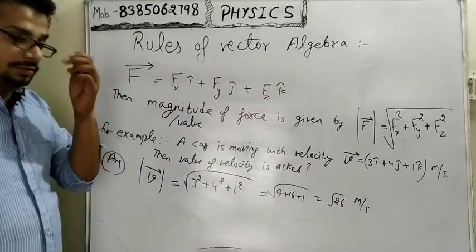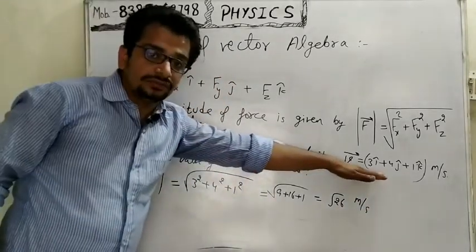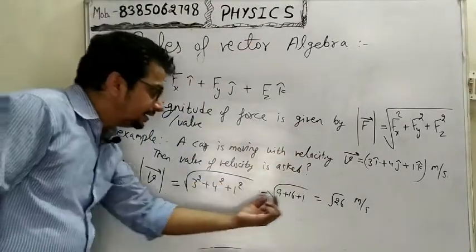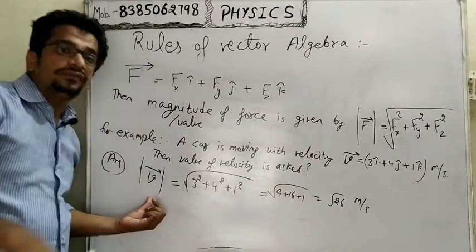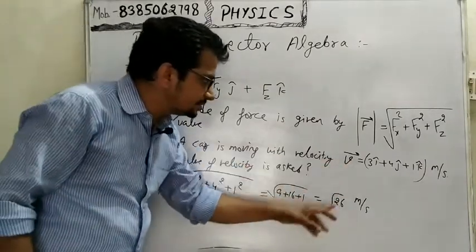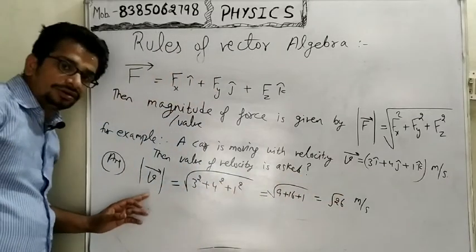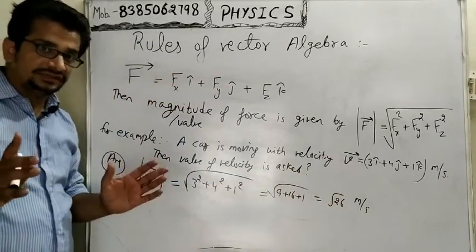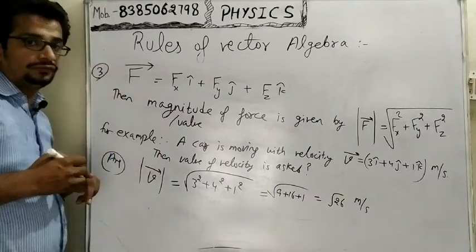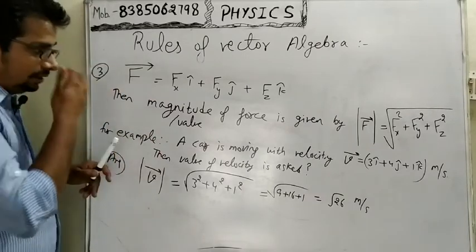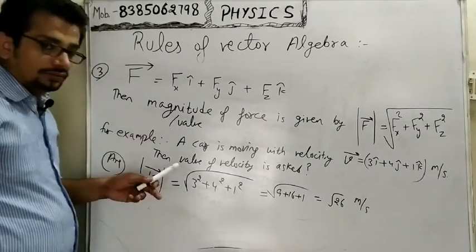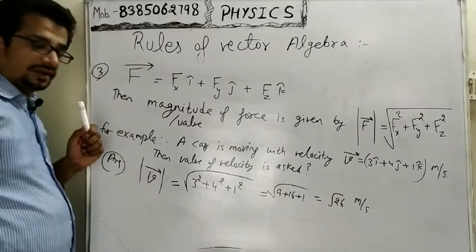My dear students, this is the expression of velocity in the three-dimensional system in the air medium, and this shows the value of velocity of the object, that is the difference between v vector and modulus of v vector. Got my point? It is rule number 3, don't forget that. Now take your pen and copy and write it. Rule number 3.